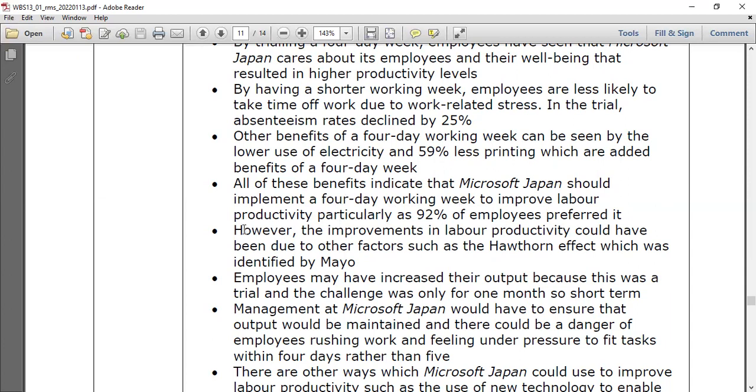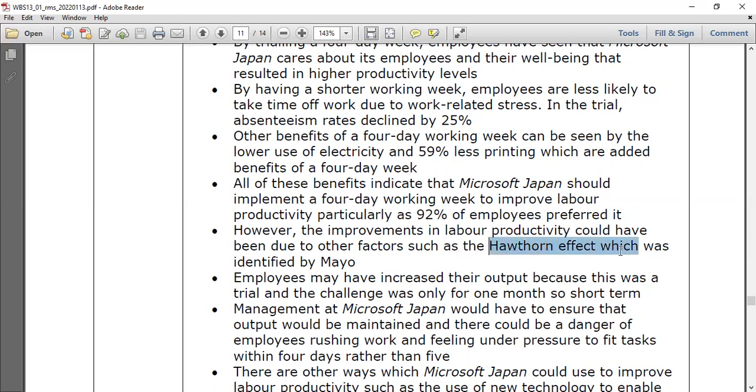However, in the limitations part, you can see that the improvement in labor productivity could have been due to other factors, such as the Hawthorne effect, which was identified by Mayo. So, a very important point here: the Hawthorne effect.